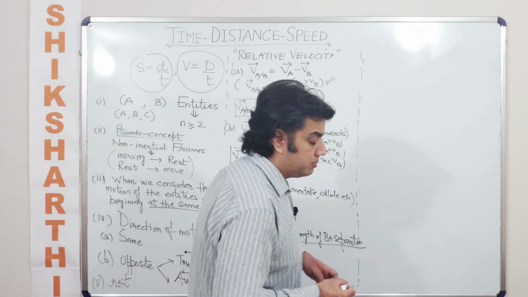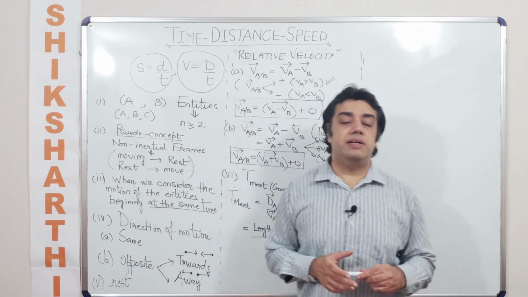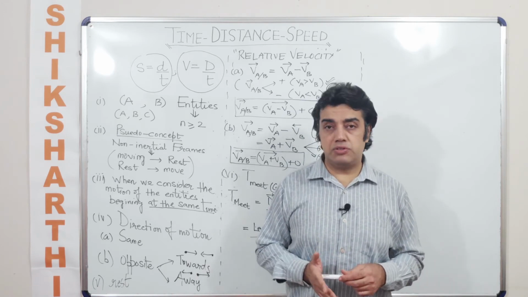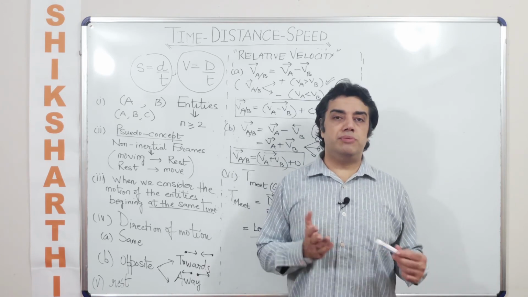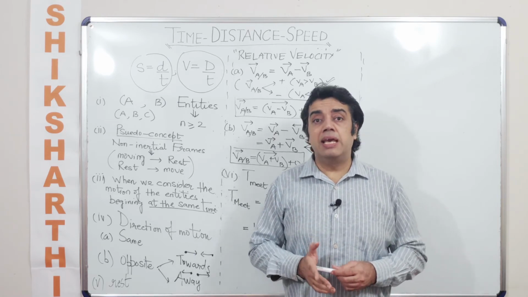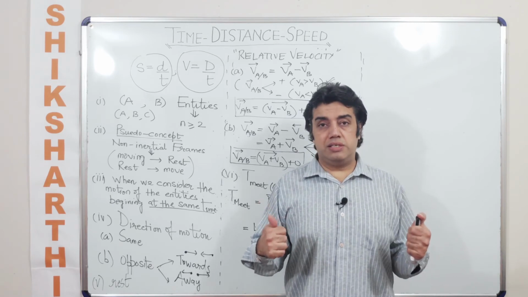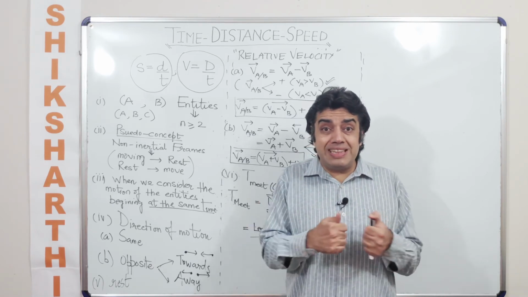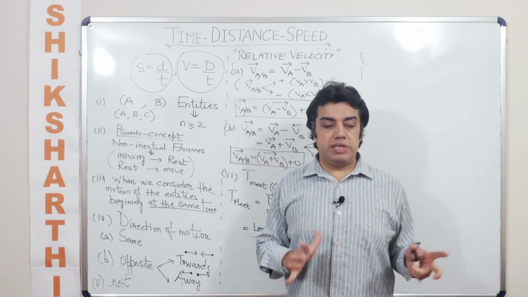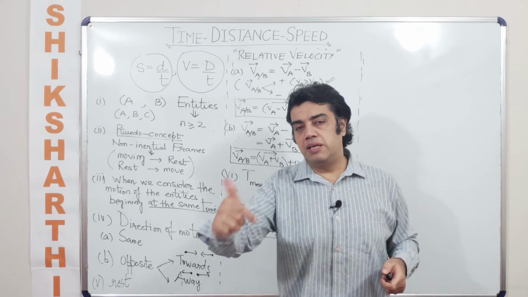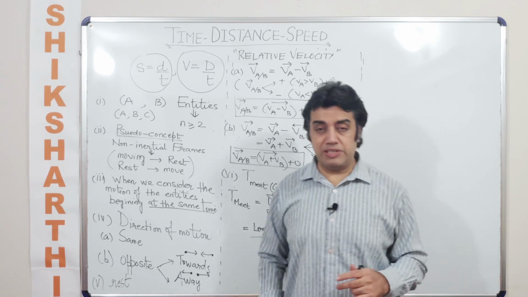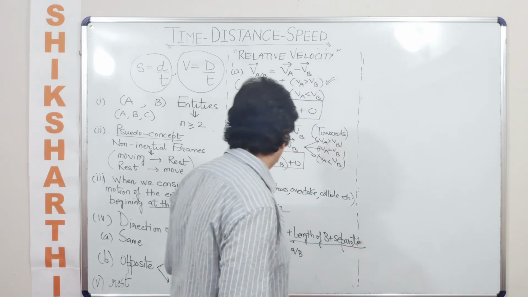Now this relative displacement has nothing to do with, let's say if I take an example of trains, whether trains are moving in the same direction or not moving in the same direction. In any case the relative displacement would remain the same as the length of the first train plus the length of the second train and the initial distance of separation between them, keeping their direction of motion constant. Because the moment I use a word like distance or separation, along with that I am talking about the direction also, which takes care of the displacement part. So I hope you have understood this.